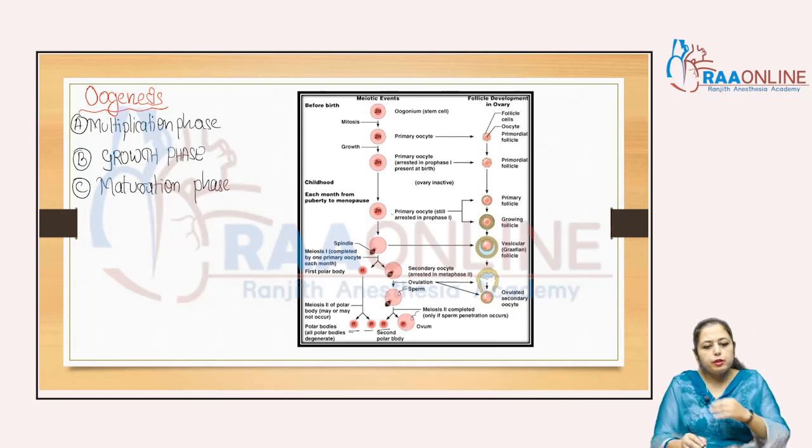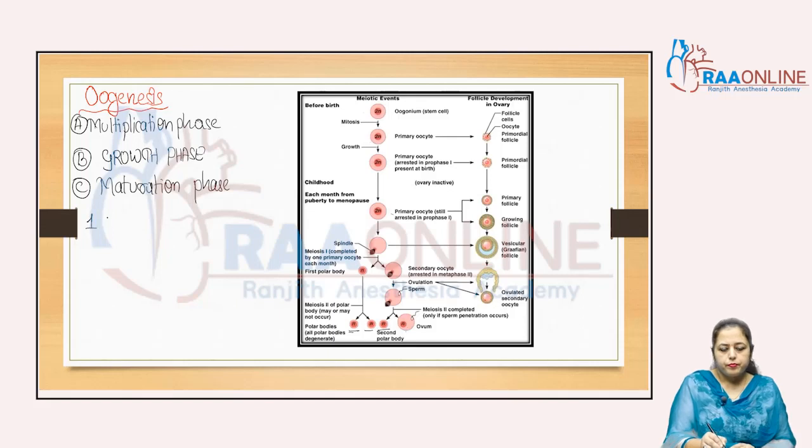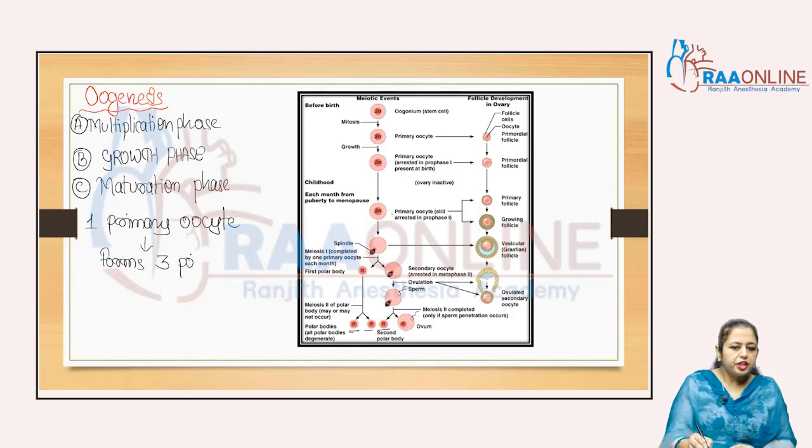So one primary oocyte forms 3 polar bodies and 1 ovum.